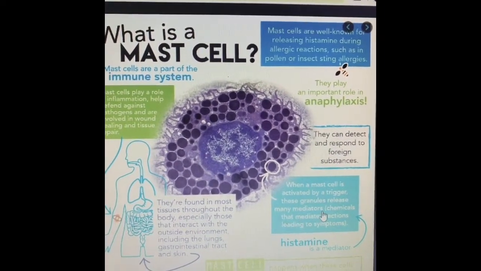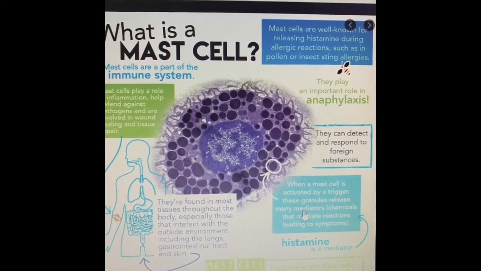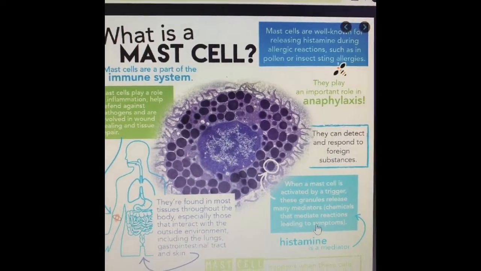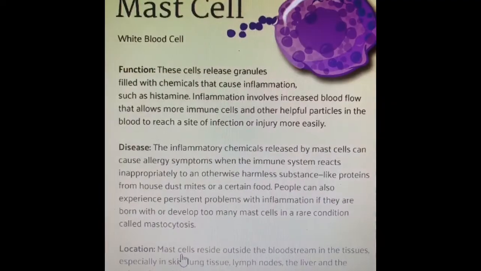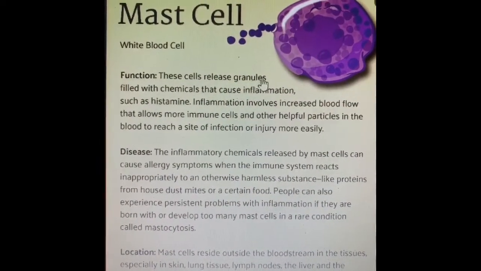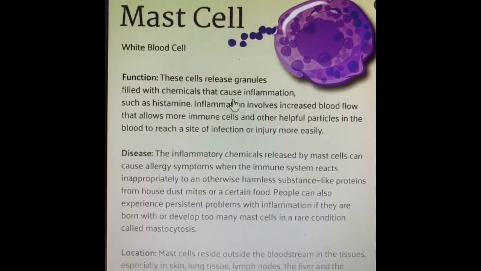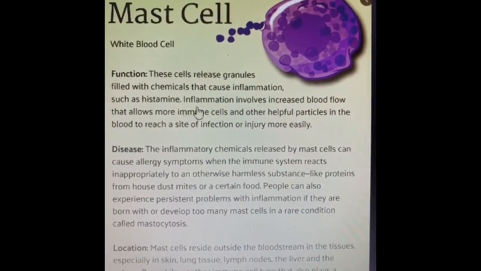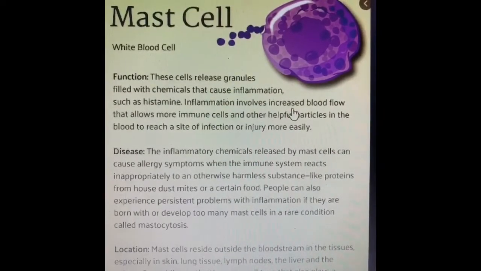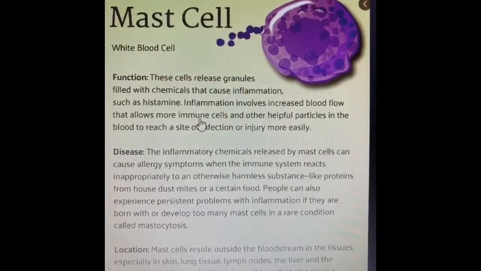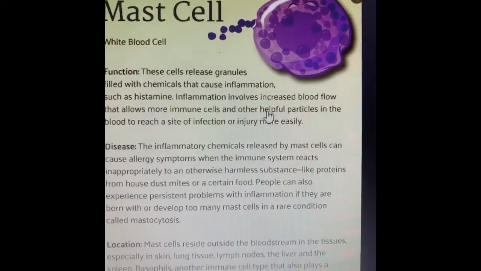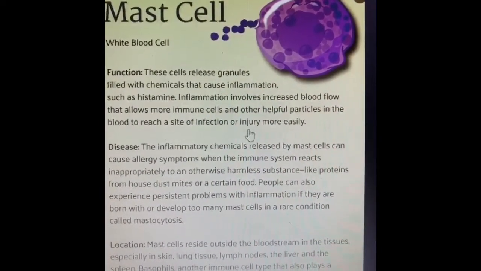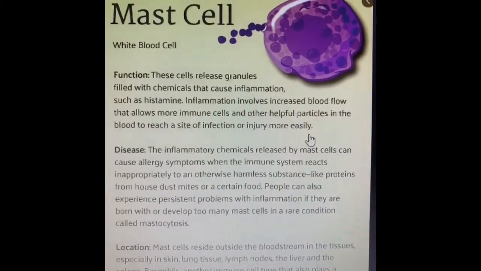These cells release granules filled with chemicals that cause inflammation, such as histamine. Inflammation involves increased blood flow that allows more immune cells and other helpful particles in the blood to reach a site of infection or injury more easily.